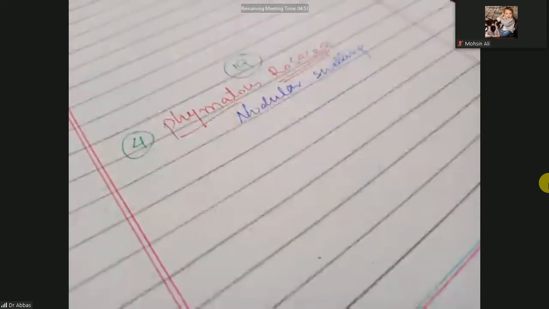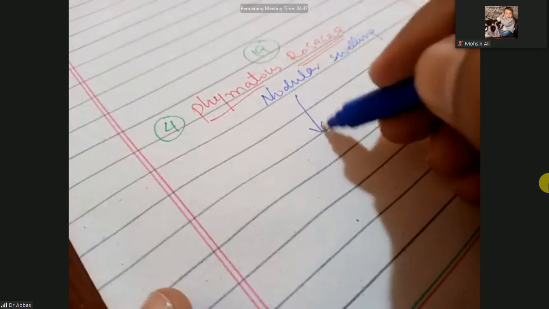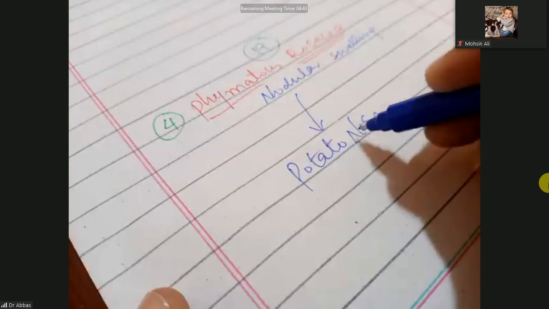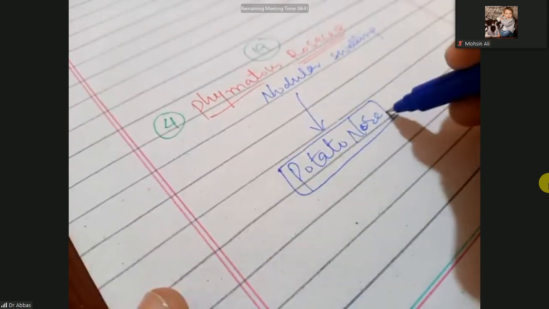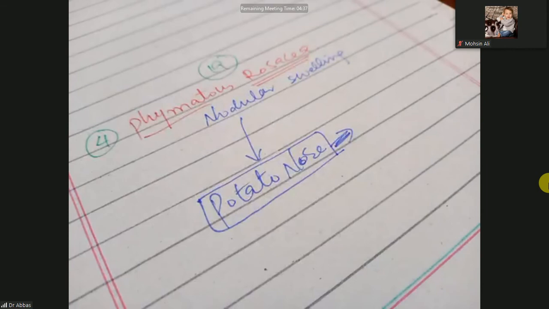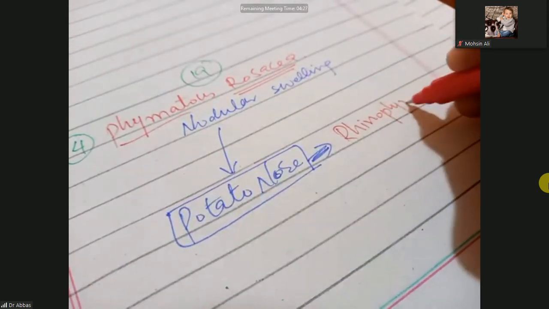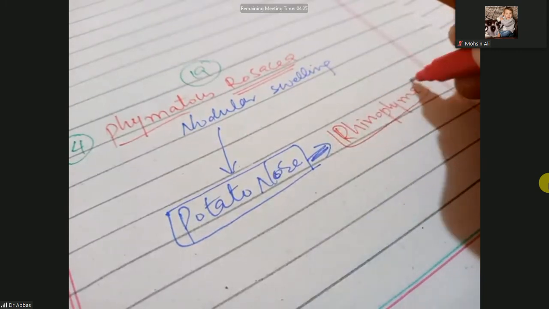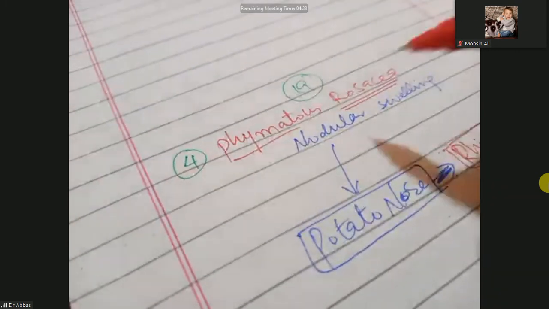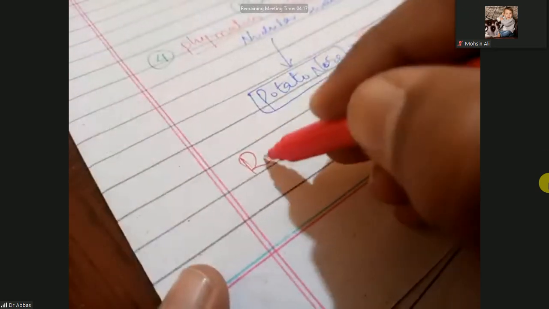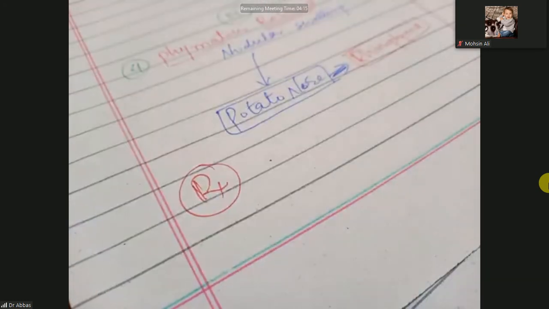This nodular swelling is called potato nose. The nodules are present on the nose, and this is called rhinophyma. So these are the different stages, with phymatous rosacea the last. Last one is the treatment. This is not too important, we are just discussing it.